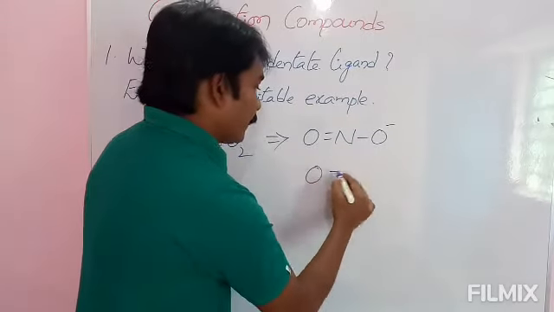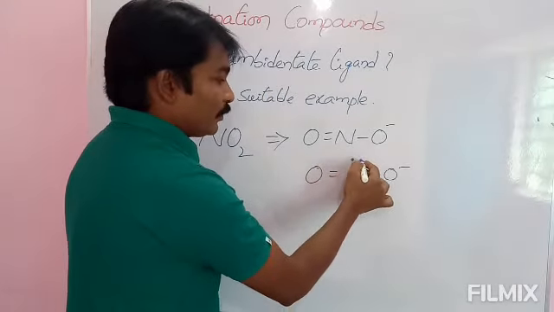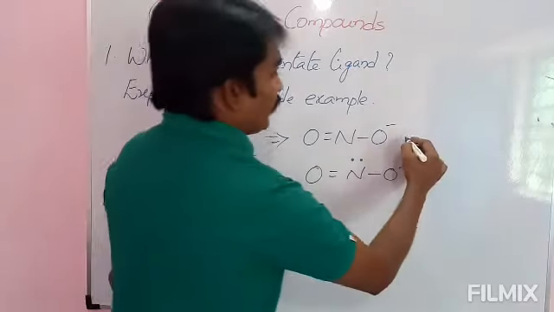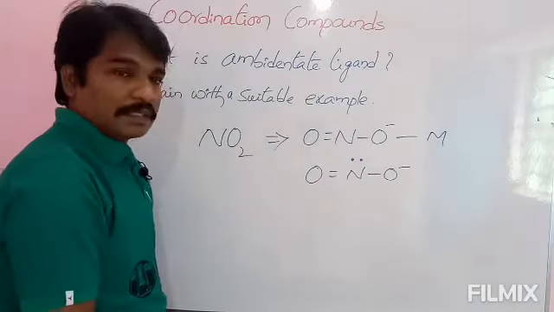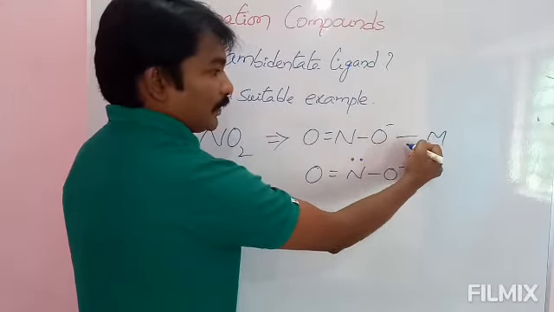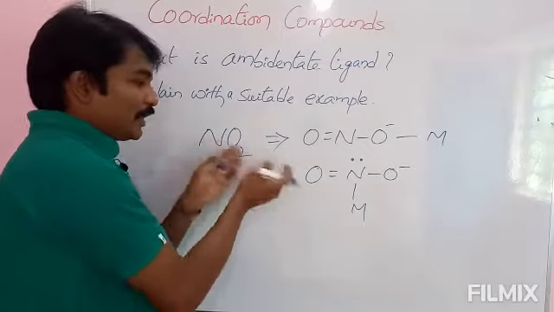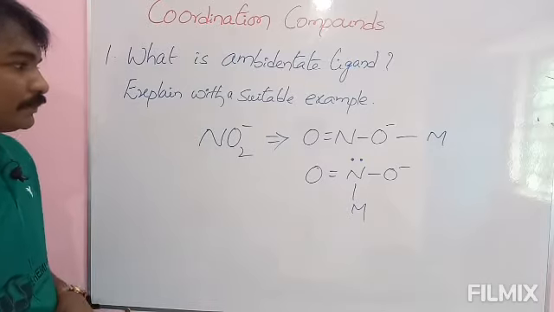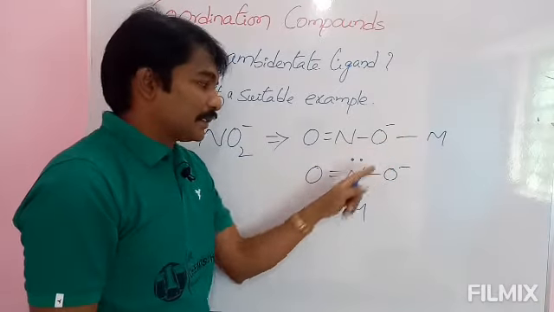And we know that nitrogen has a lone pair, so it can also bond with the metal. If M is the central metal ion, here oxygen has a bond with the metal, and here nitrogen has a bond with the metal. It is the same nitro group, NO2 minus. It forms a bond with the central metal ion through oxygen or through nitrogen.